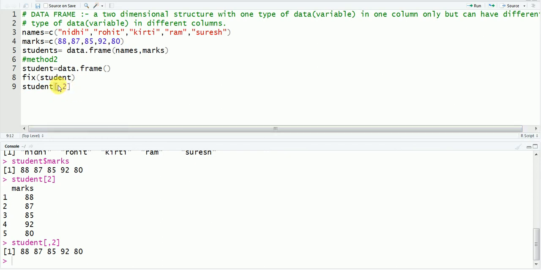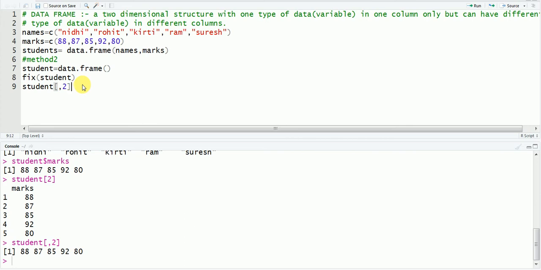Whenever you write a bracket and after putting a comma write number of your column, then a column is extracted. And when before a comma you put a number, then that number of row will be extracted. We can see that after. So these were the methods. How can you extract a specific column from your data frame.